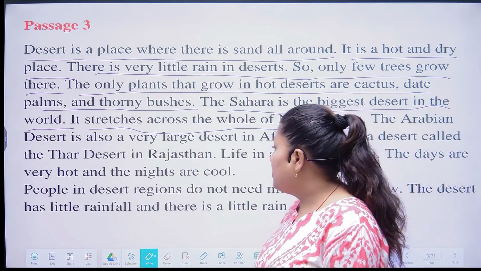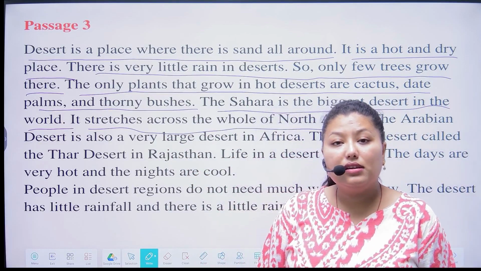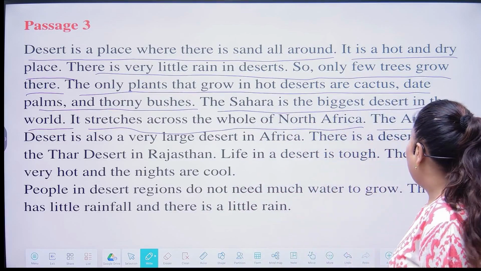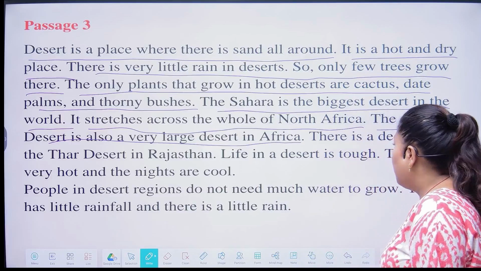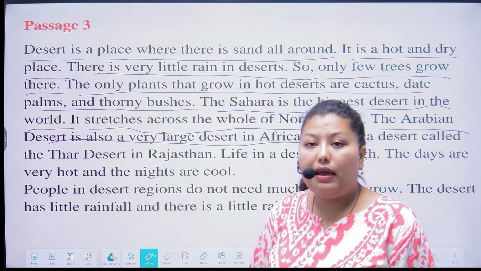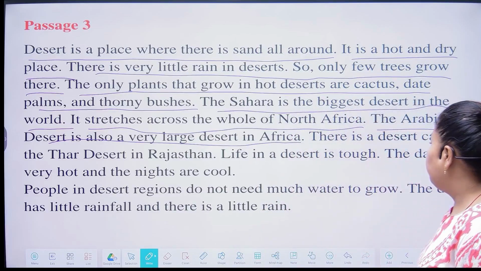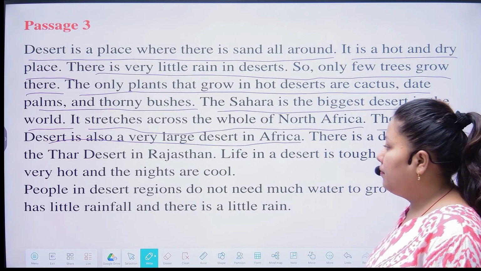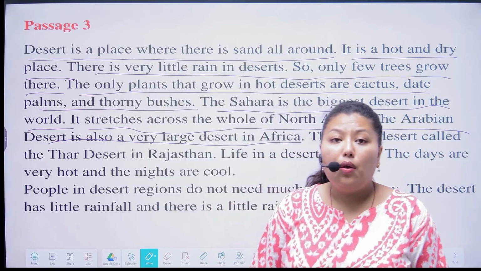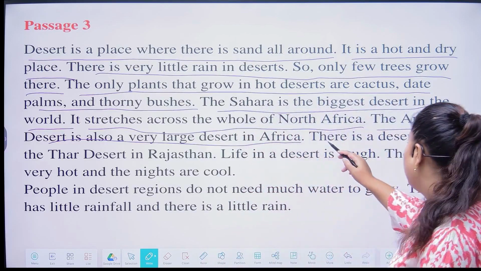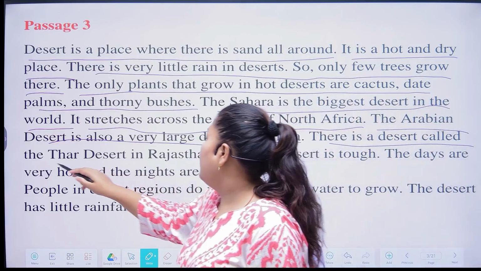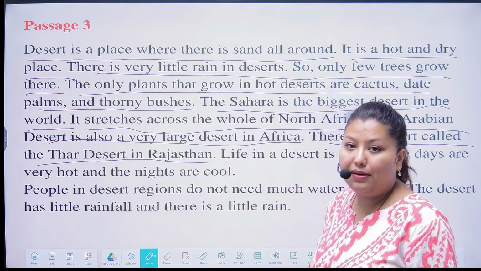And next is, where is the Arabian desert located? The Arabian desert is also a very large desert. So the Arabian desert is located in Asia. Next, where is the Thar desert situated? There is a desert called the Thar, which is in Rajasthan.